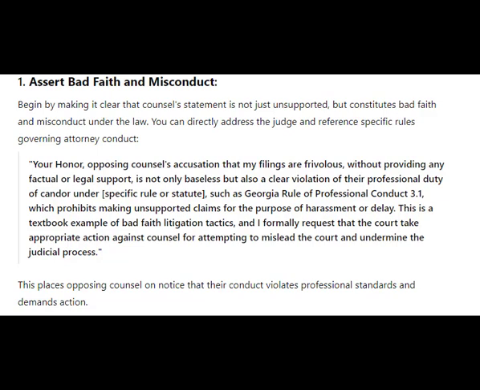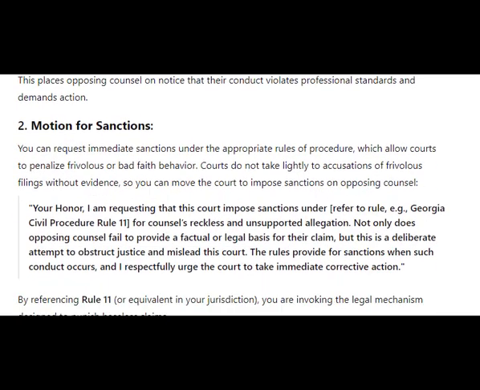This is a textbook example of bad faith litigation tactics, and I formally request that the court take appropriate action against counsel for attempting to mislead the court and undermine the judicial process. This places opposing counsel on notice that their conduct violates professional standards and demands action.